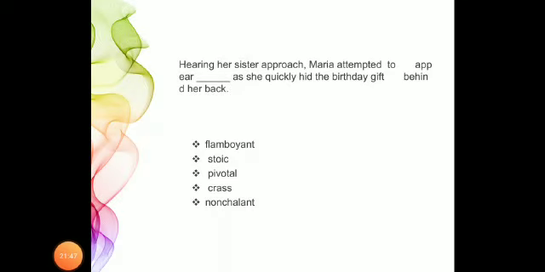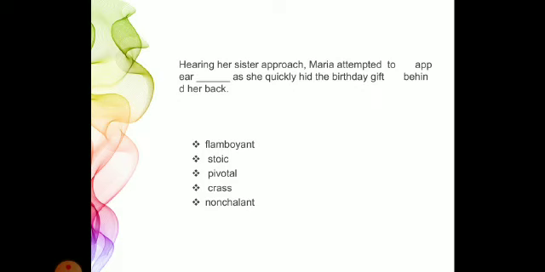Let's see the second one. Hearing her sister approach, Maria attempted to appear dash as she quickly hid the birthday gift behind her back. She was trying to hide something. So we need to fill in the blank related to such a word. She was excited for something because her birthday was approaching. We'll see the examples and understand the meaning. First is flamboyant. Flamboyant means tending to attract attention, exuberant, lively. No, she was not trying to attract attention or something. So this option is eliminated.